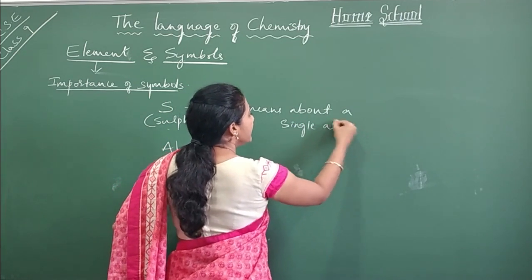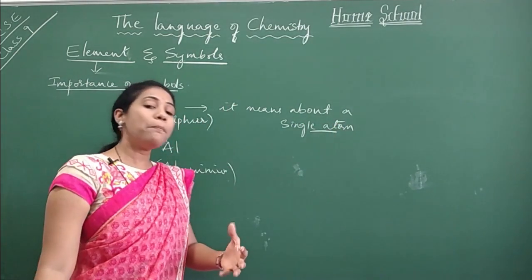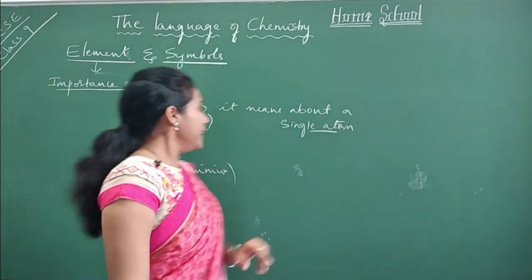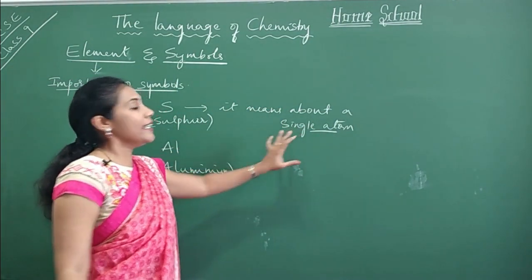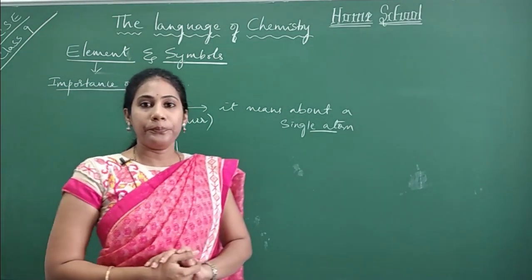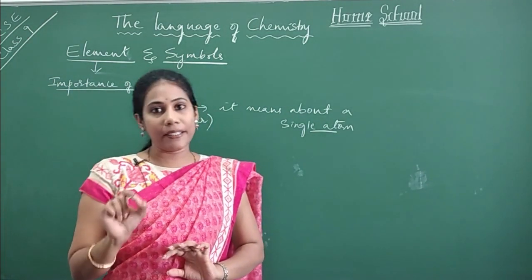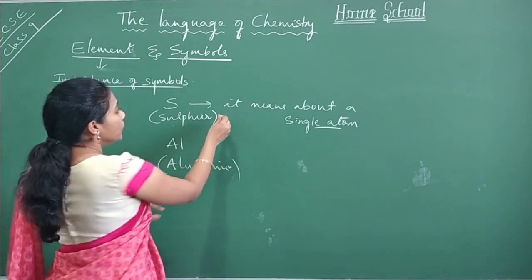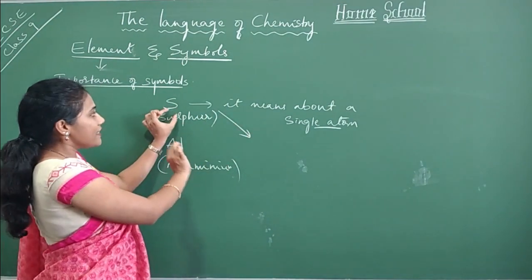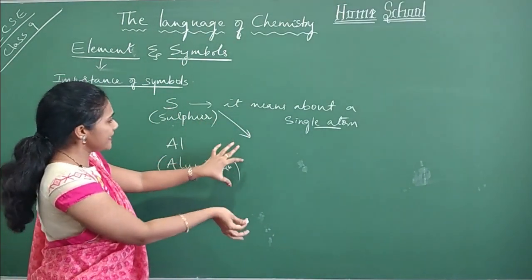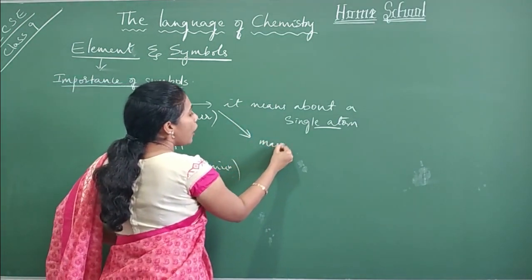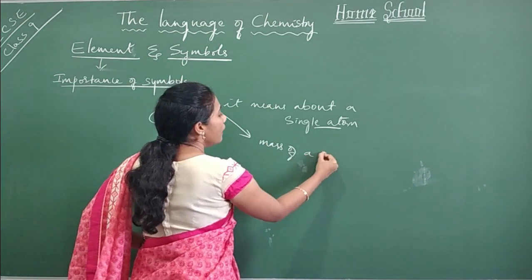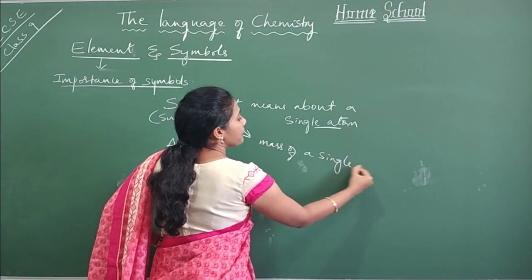I already told you an element is made up of so many atoms. The moment you write one S, just S, it means you are talking about a single atom. And the moment you write a single S, it also means you are talking about the mass of a single atom.